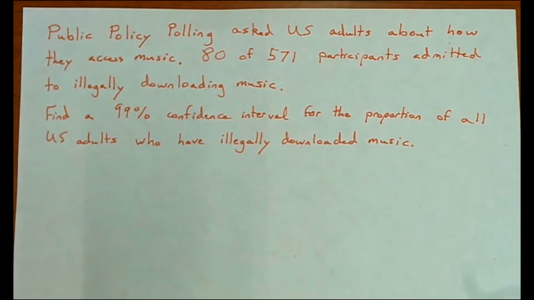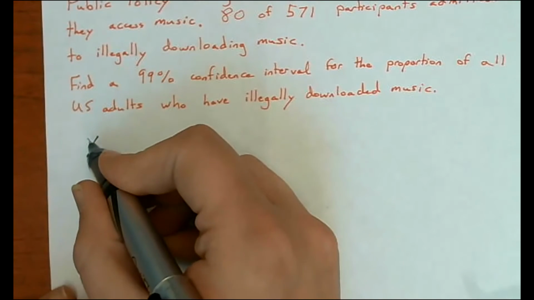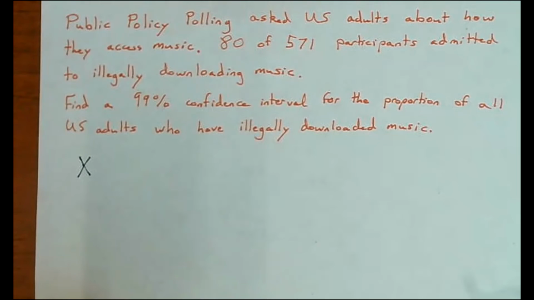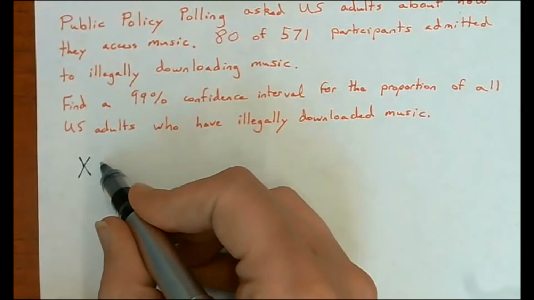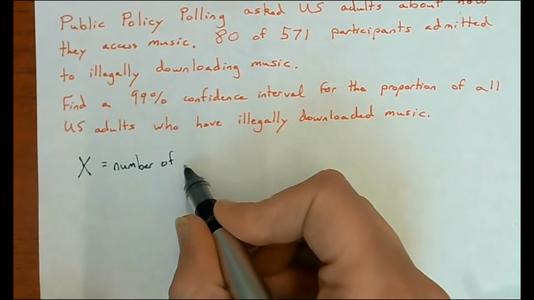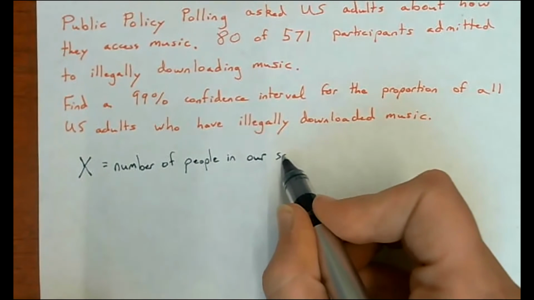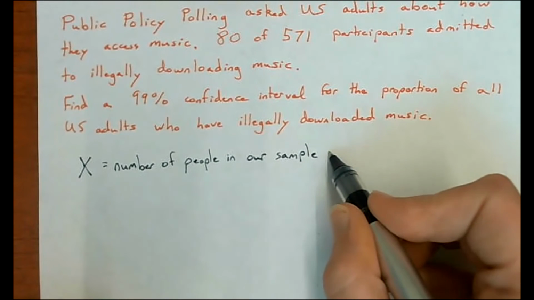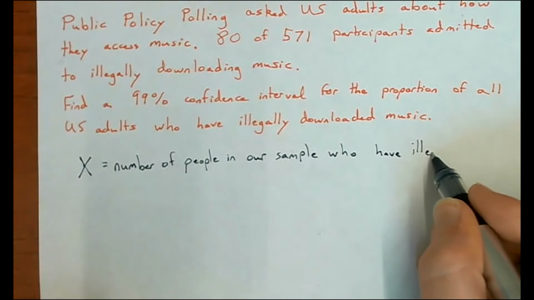Okay, so let's define our random variables to start. Normally a capital X is what we use to describe our number of successes, right? And what's a success here? It's people who have illegally downloaded music, right? So this is the number of people in our sample who have illegally downloaded music.